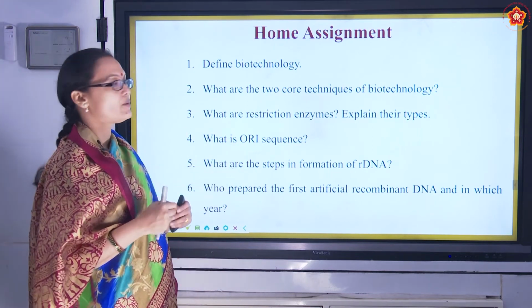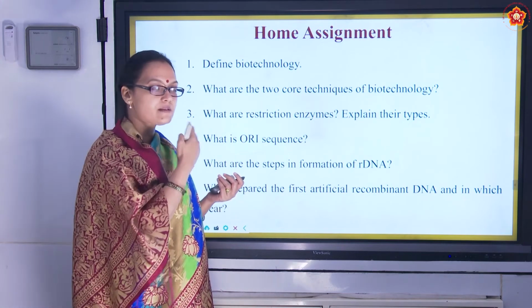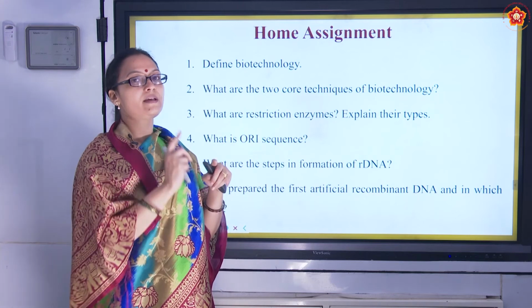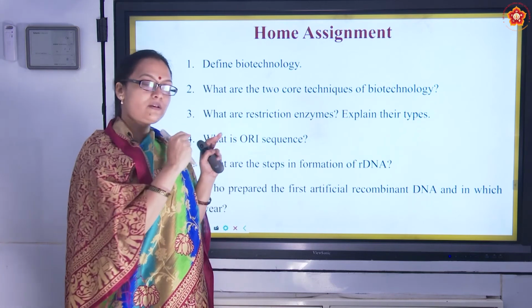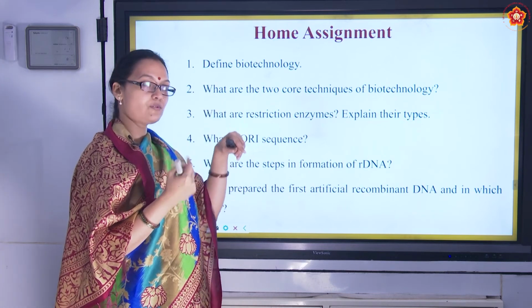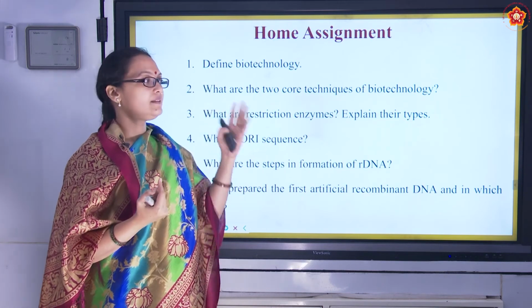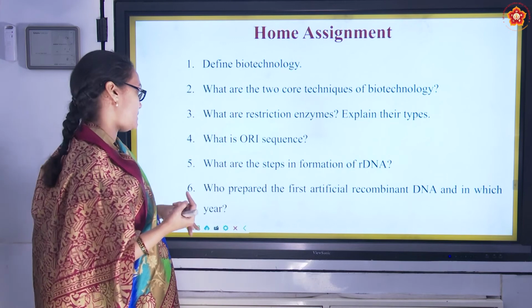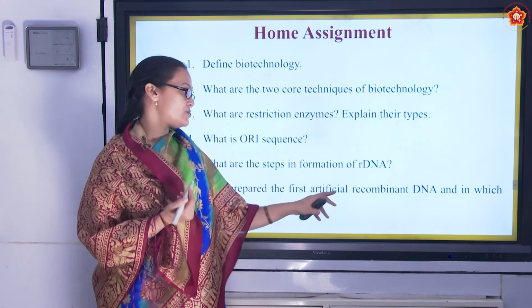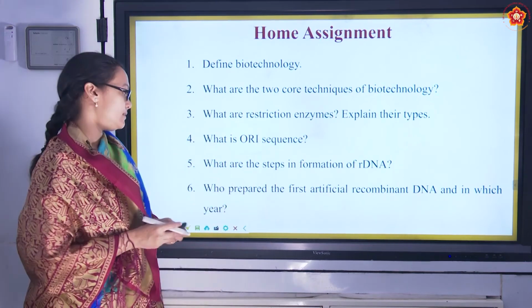What are the steps in formation of recombinant DNA? We spoke at length about this, how we cut the gene of interest, put it in a plasmid, and then the plasmid is put into a host organism, and we get a recombinant DNA which is put in the host, and it replicates, and then it forms multiple copies. Who made the first artificial recombinant DNA? We should name the scientist and the year.